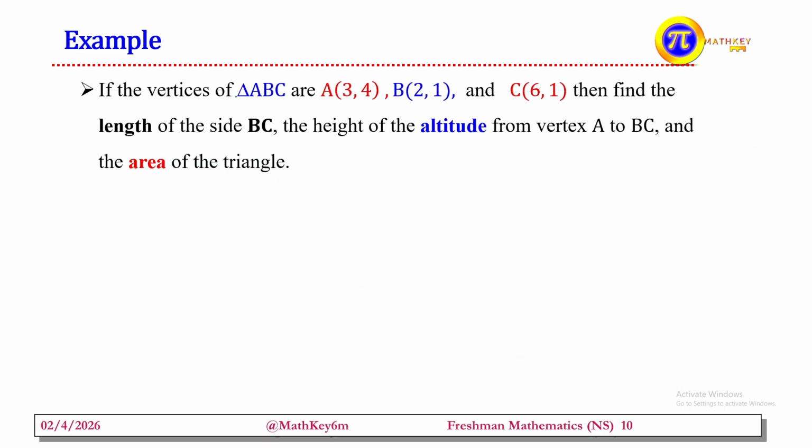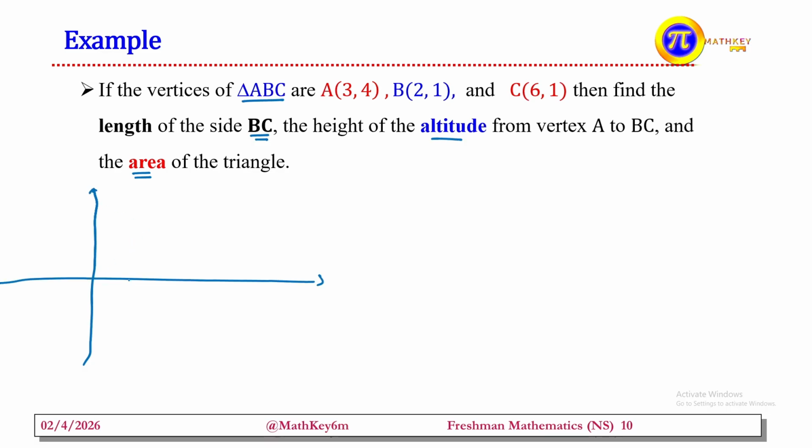If the vertices of triangle ABC are A(3, 4), B(2, 1), and C(6, 1), then find the length of BC, and the altitude from vertex A to BC, and finally find the area of the triangle. So, if we consider the xy plane,